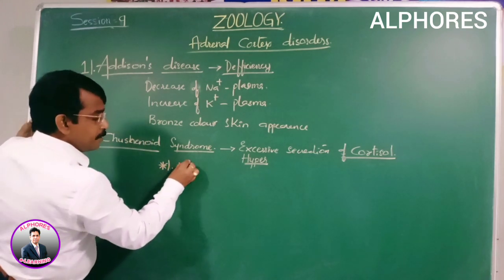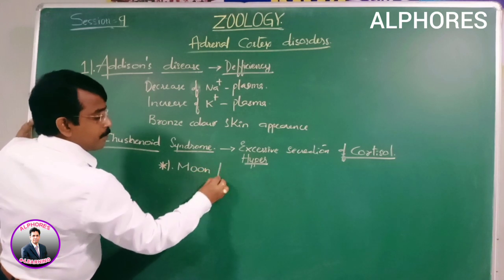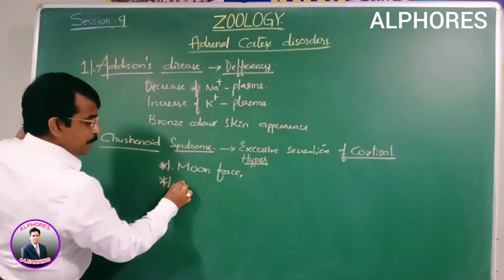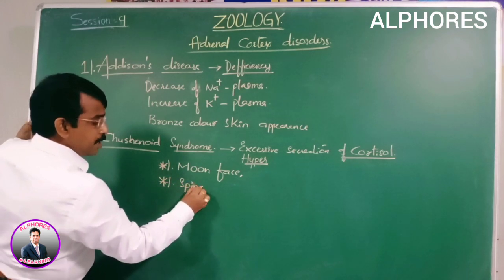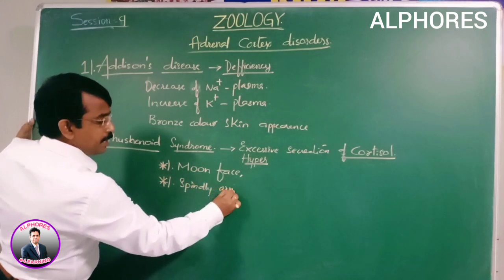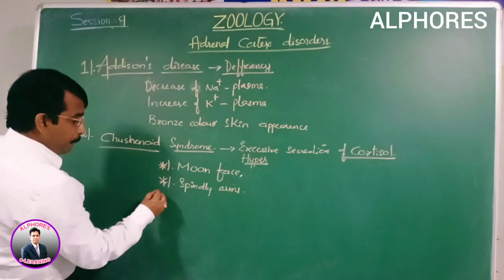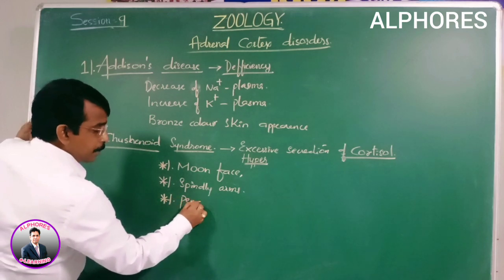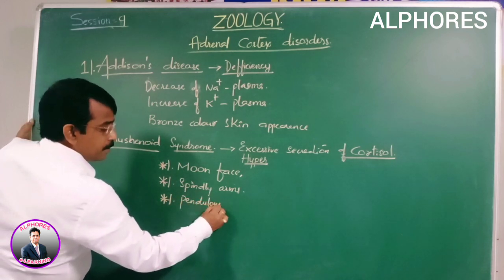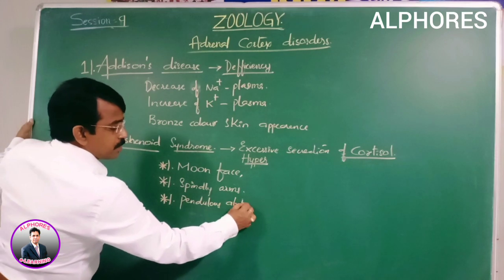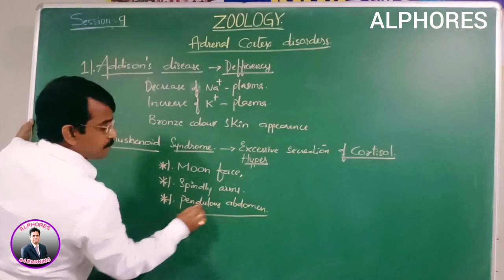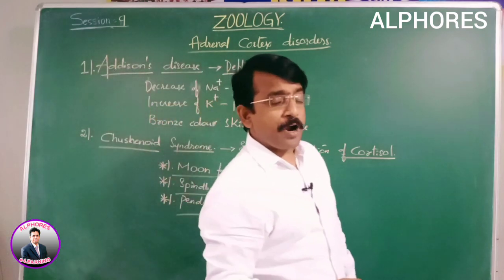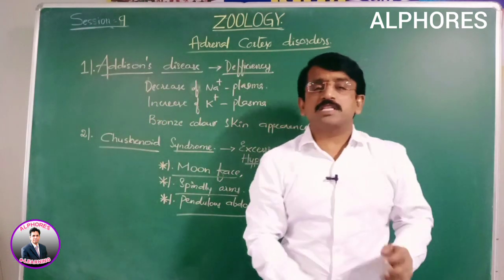Moon face. Next, spindly arms. Next, pendulous abdomen. These are the symptoms we see. What do we mean by this? Protein breakdown and fat deposition take place in different regions of the body.